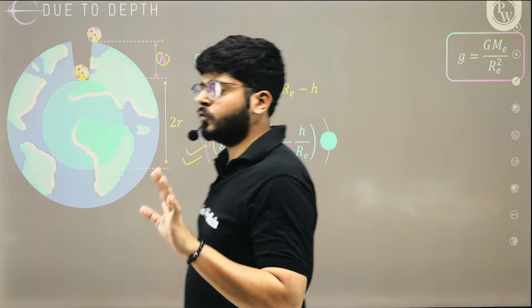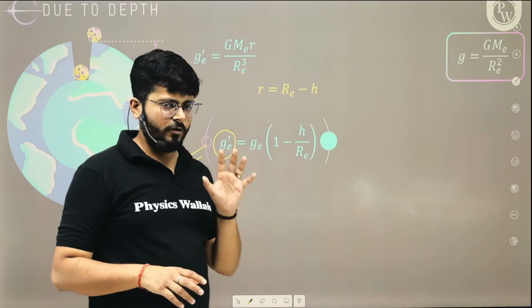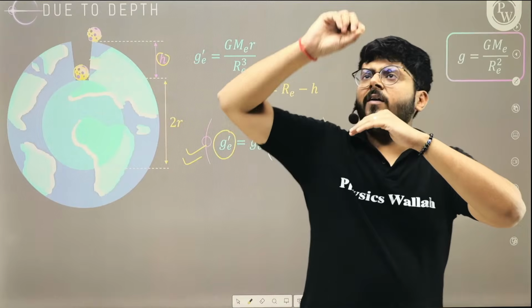So there are two variations that we have understood. In the first case, the object was moving away from the surface of earth.